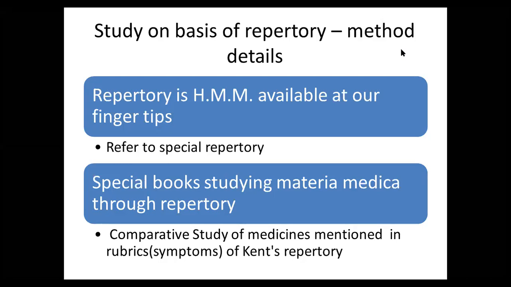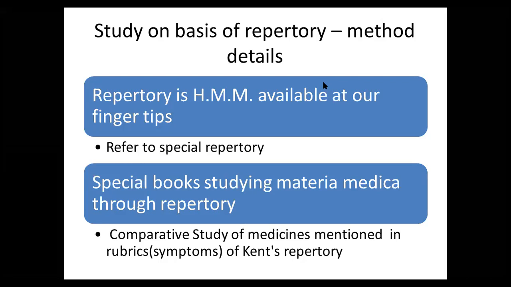In Hering's Guiding Symptoms, if you want to find out how many remedies have restlessness, it will take weeks to turn the pages of those 10 volumes. But if you refer to the repertory and locate the symptom restlessness, within minutes you will come to know how many remedies in Hering's Guiding Symptoms have the symptom of restlessness.